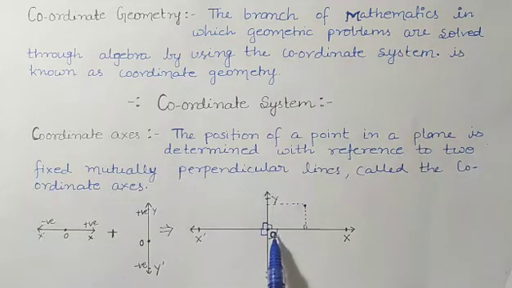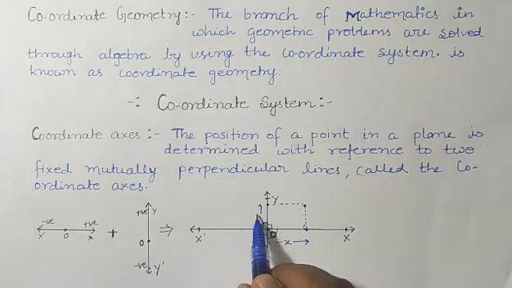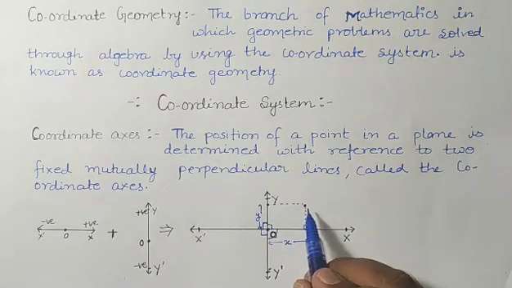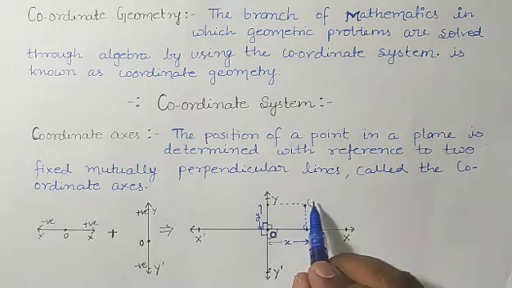Suppose this point is at x unit distance from 0, and at y unit distance on the other axis. So what will be the coordinate, the address, of this point?